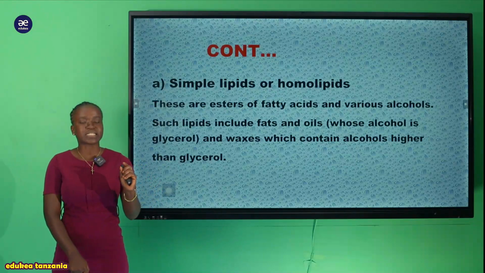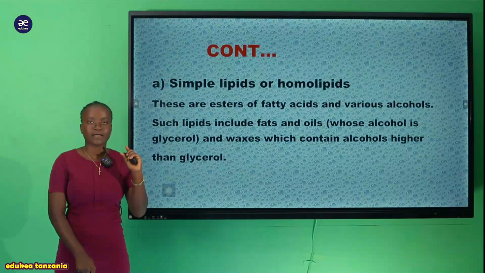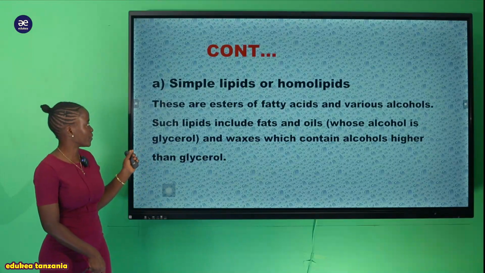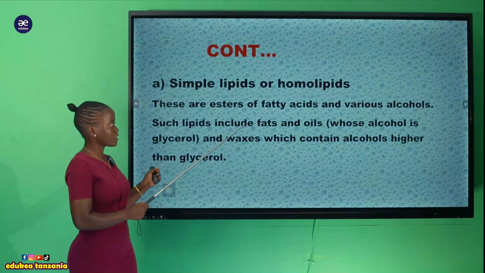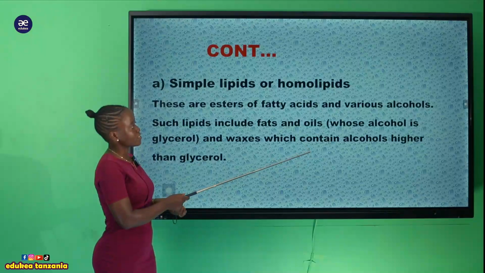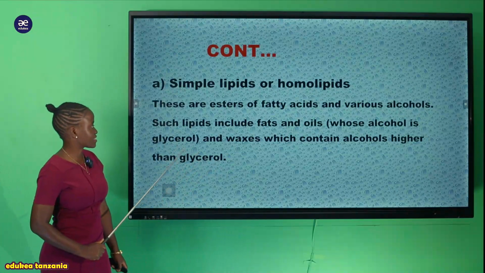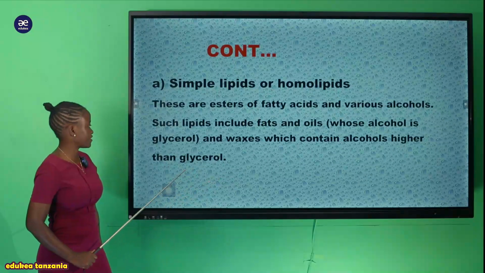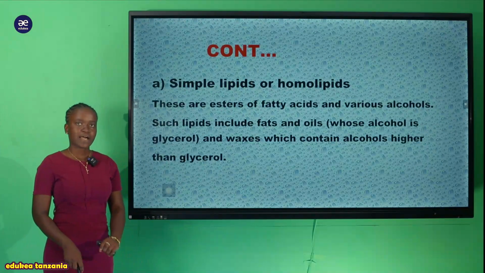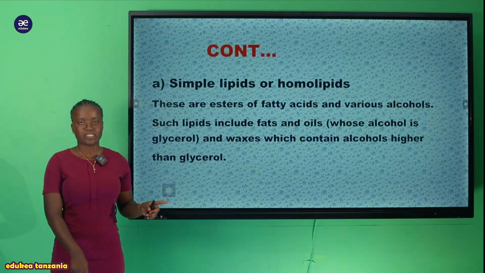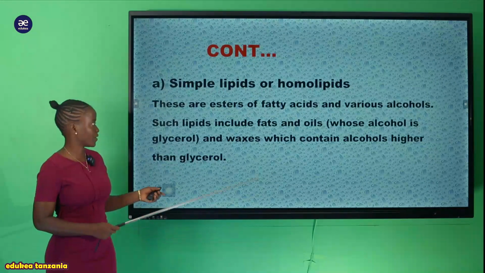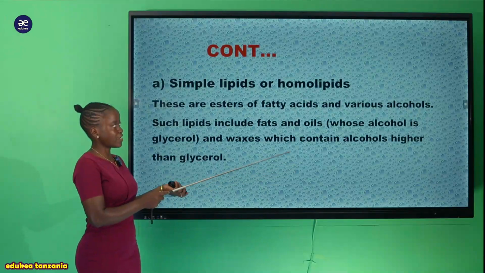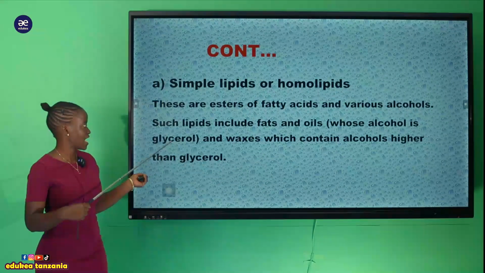Ndipo ambapo sasa tukatengeneza ile ambayo tunaita lipids. So the same applies to simple lipids. Such lipids include fats and oils, whose alcohol is glycerol, and waxes, which contain alcohol higher than glycerol. Sasa mfano wa hizi simple lipids, mfano wake hapa tuna include fats together with the oils. So now you can see whose alcohol is glycerol.